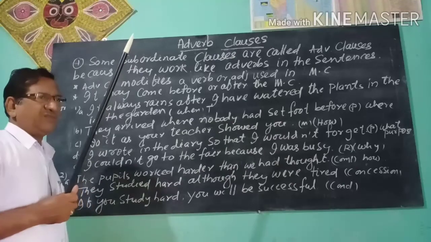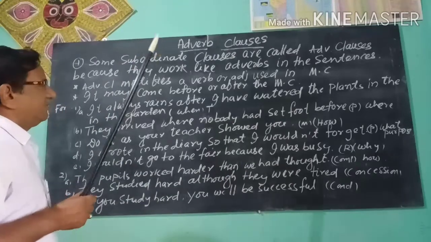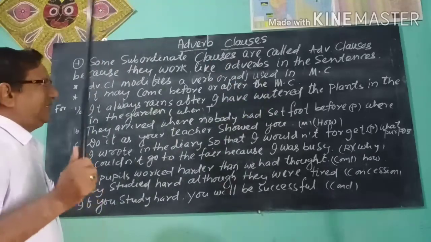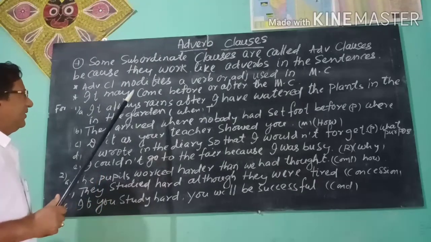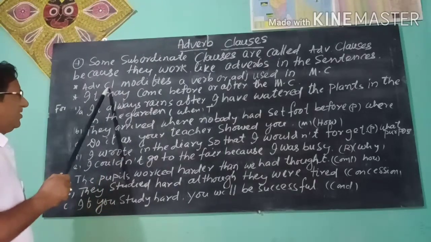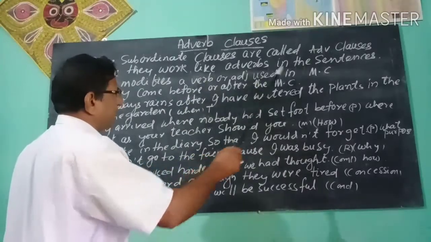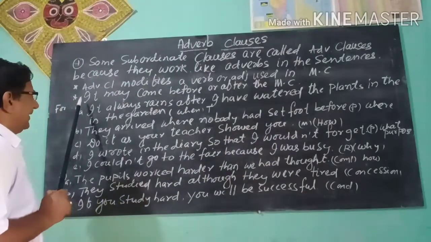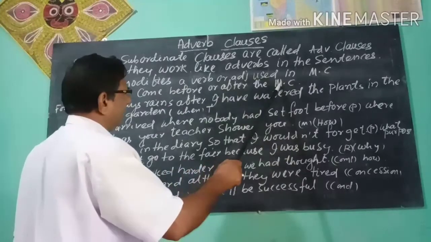What is the work of an adverb? An adverb modifies the verb and the adjective. Again, you see, an adverb clause modifies a verb or adjective used in the main clause. Next, it may come before or after the main clause.